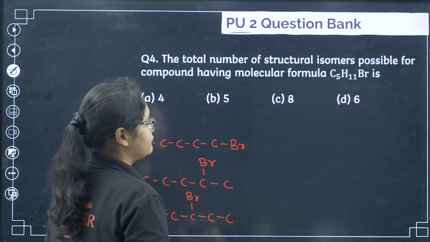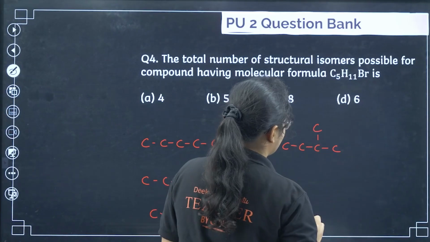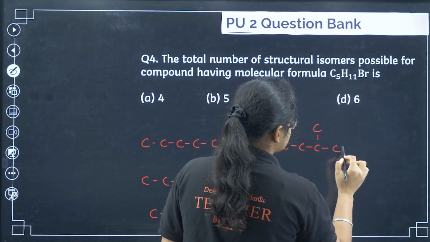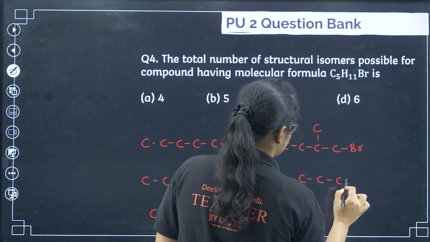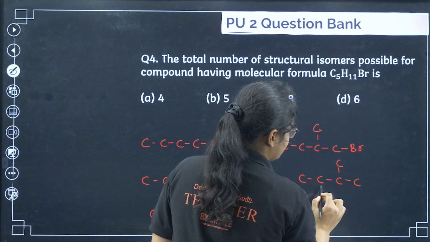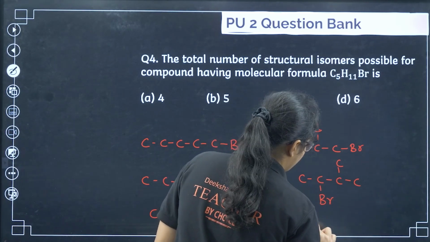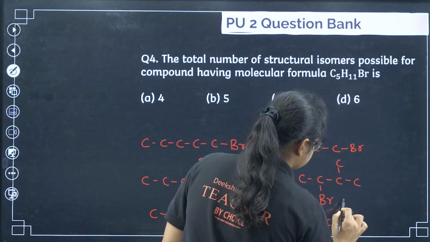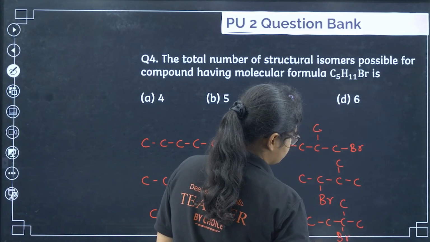Okay, next we'll go for 4 carbon. So if I have a 4 carbon chain and I have a compound like this, you can attach bromine here, that is one possibility. Next, if you have like this, whether you attach here or here, that is the same thing, right? Next you can attach here, that is the second possibility. Next we have like this and I can attach here, that is third possibility.